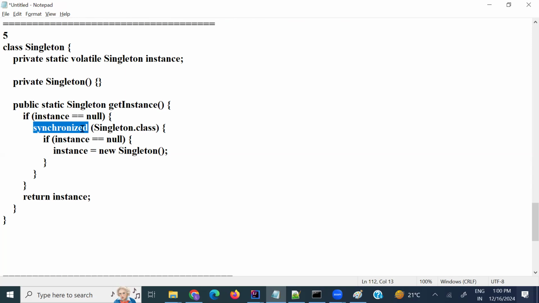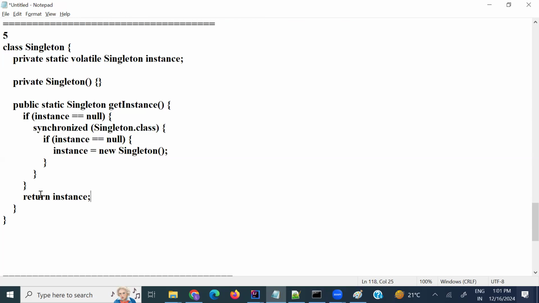It is converting into thread safe. And here we are passing singleton dot class. Again, if instance is equal to null, then it will create the instance by using new singleton. If it is not null, it won't create again.